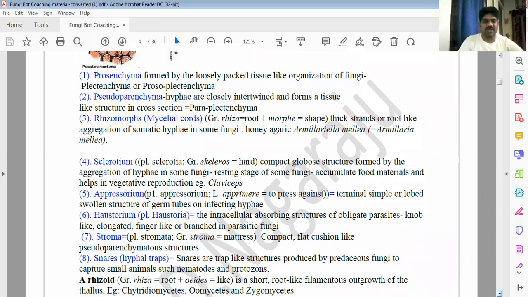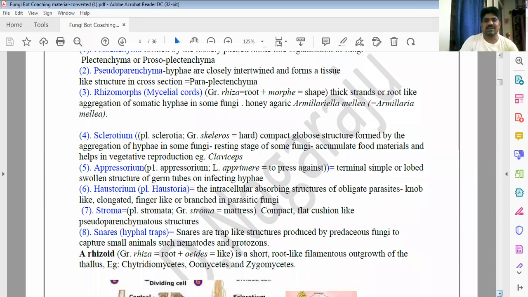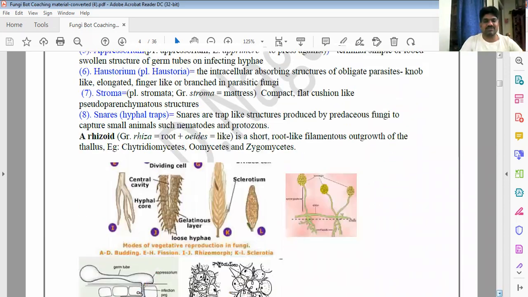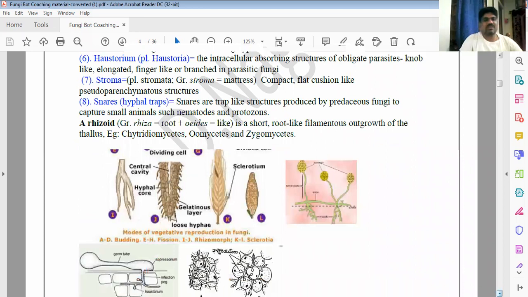Okay. And also stromas. Stromas are also present in the fungal thallus. Stroma means mattress, cushion, the cushion-like structures. And hyphae are also present. You see here, all the structures are there.